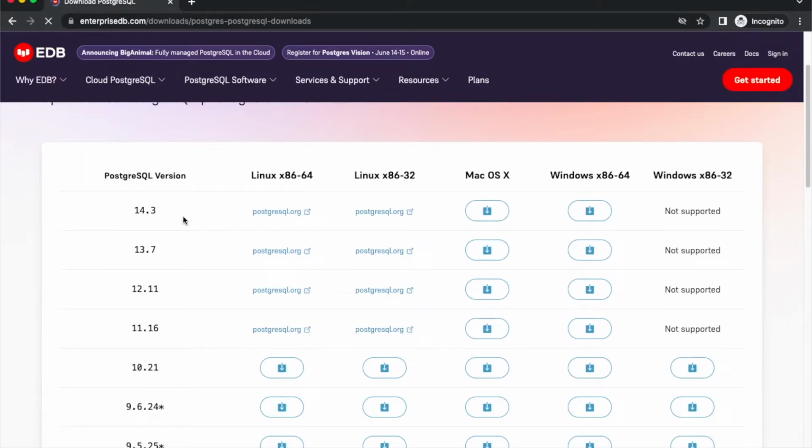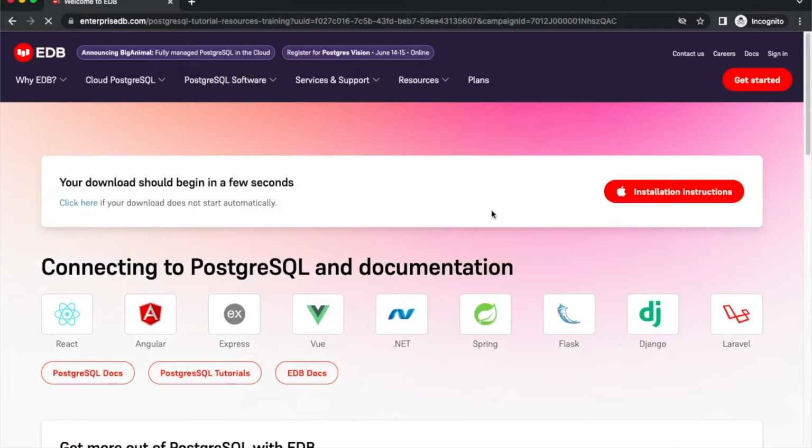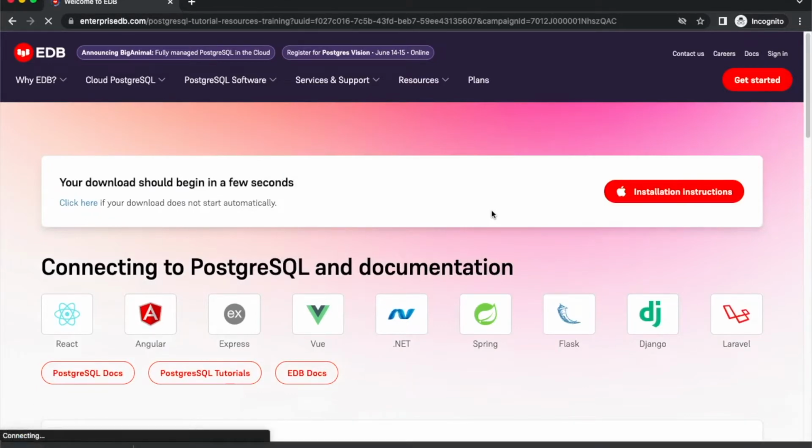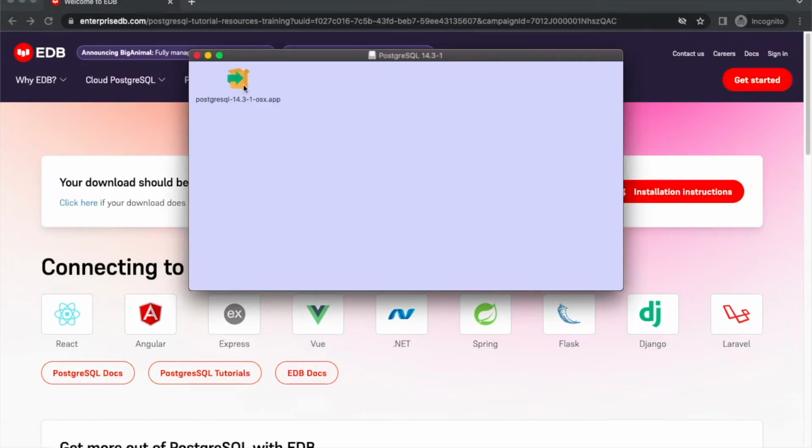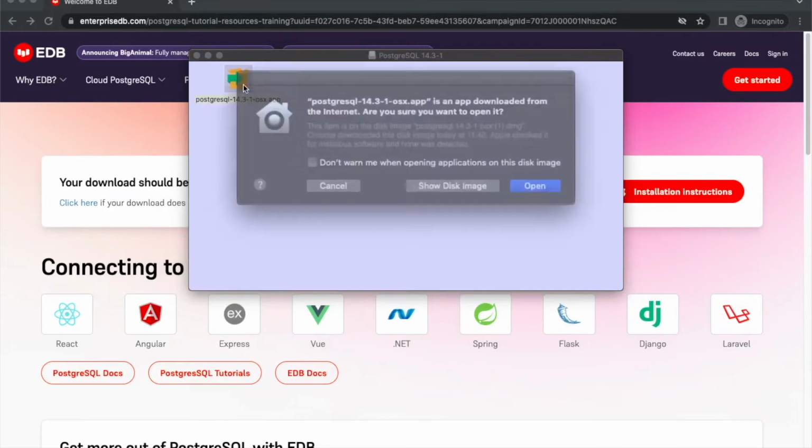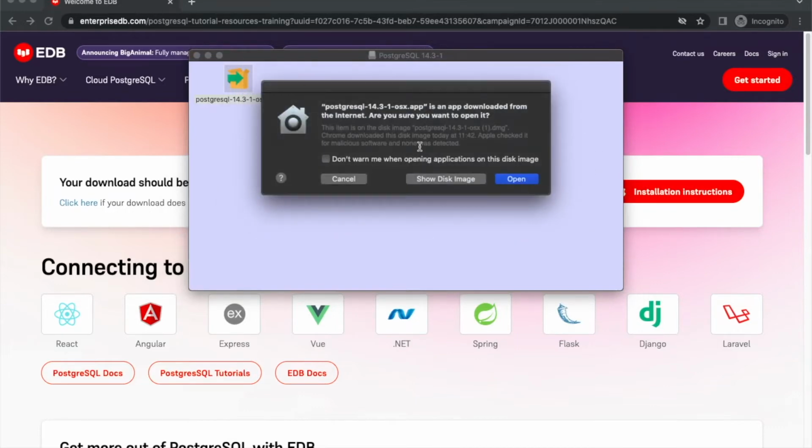I'm going to choose the latest version for Mac OS X. And we're going to wait for the package to download. Perfect. I'm going to double click on the package we just downloaded. I'm going to click on Open.